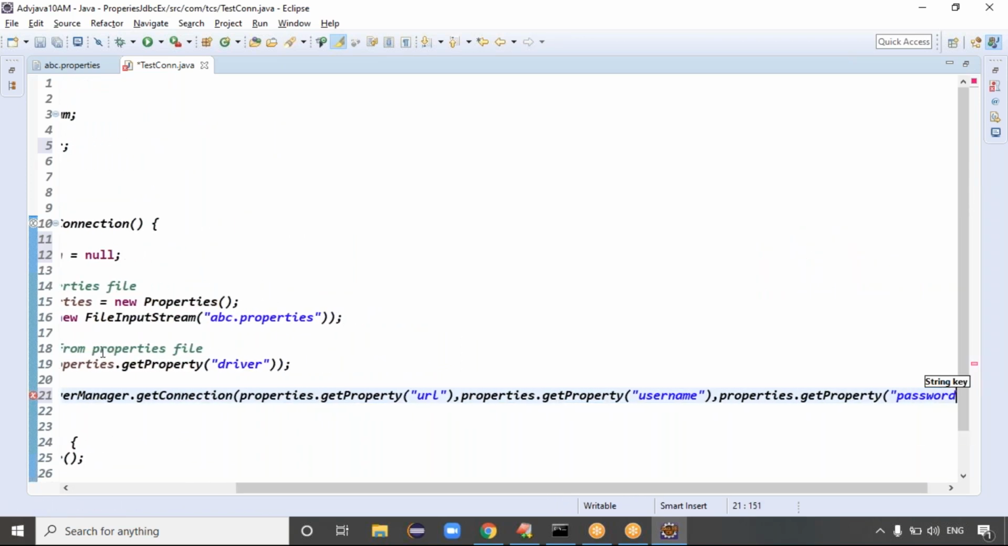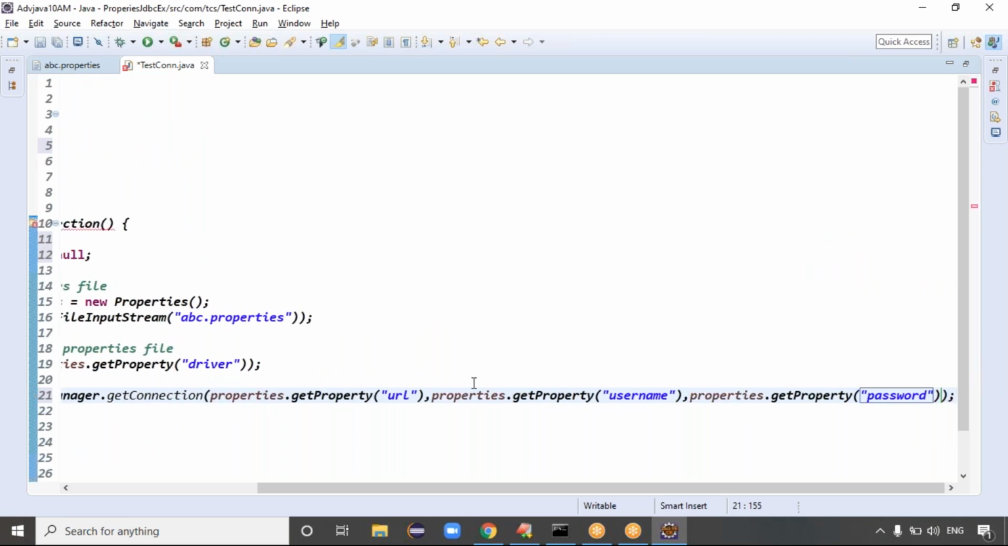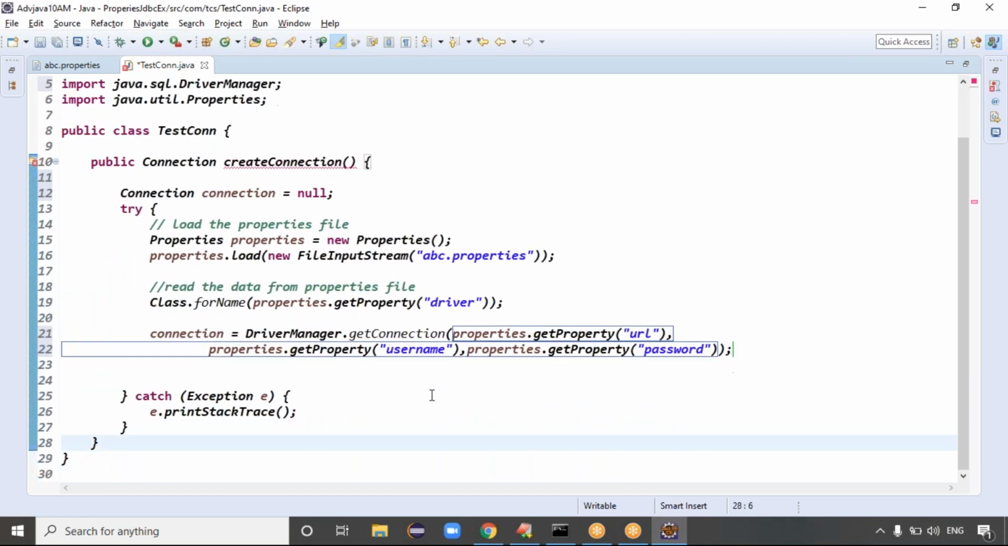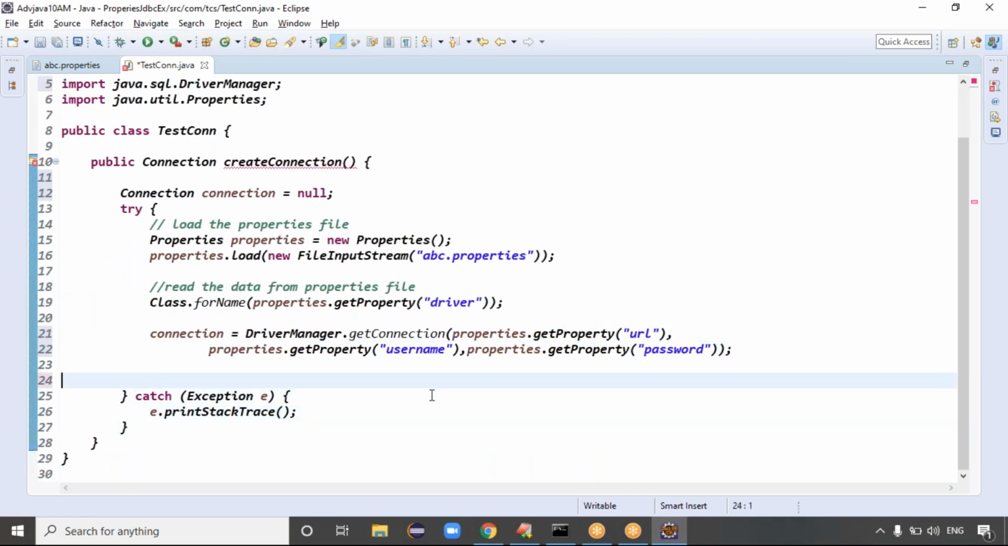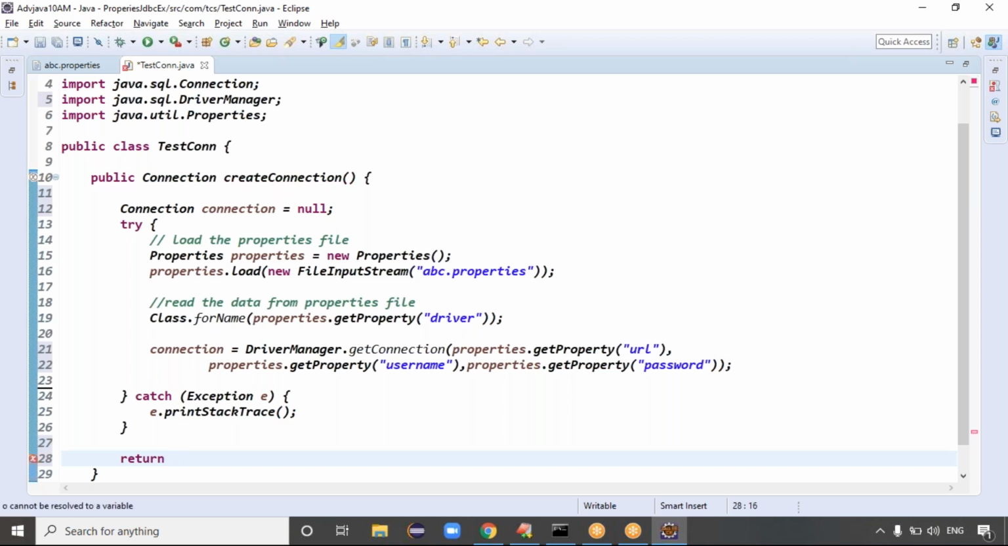Exactly. So we are getting the complete properties from the property file, right? Yes or no? With that, the connection is ready, right? Then can I return the connection here? So simply return which object here? The connection object. That's all.